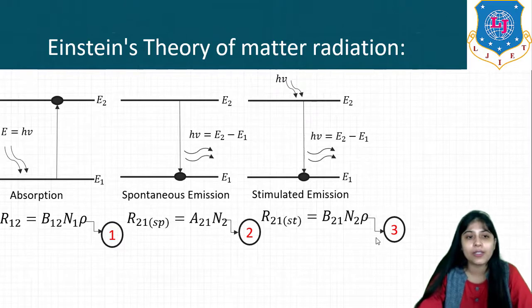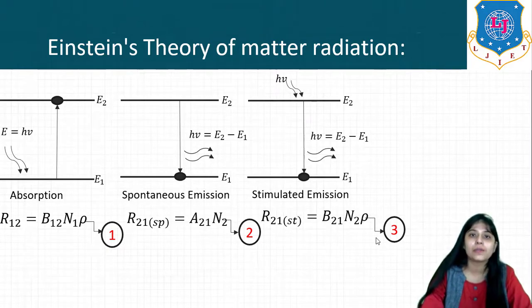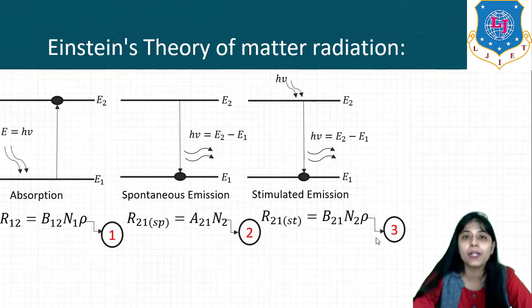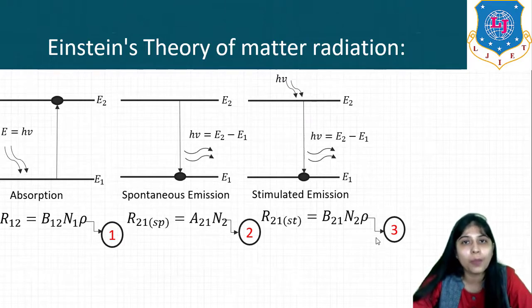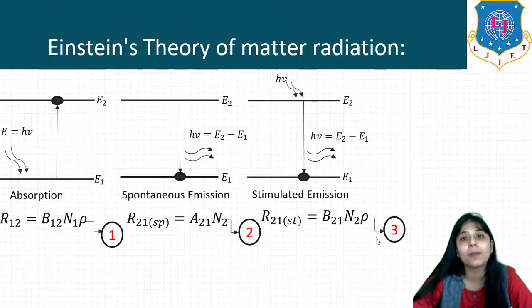So the first equation is R12 is equal to B12 N1 rho. R12 is the rate of absorption, right? The rate of absorption when atoms are going from level one to level two. One is the ground state and two is the excited state, right? So B12, A21 and B21 are the Einstein coefficients, right? N1 is the population, which means the number of atoms in the ground state. N2 is the number of atoms in the excited state, right?